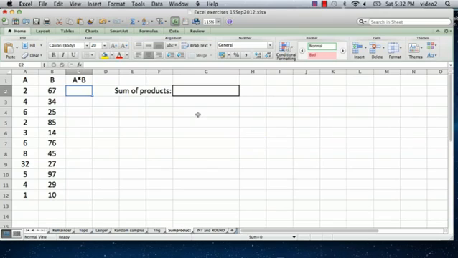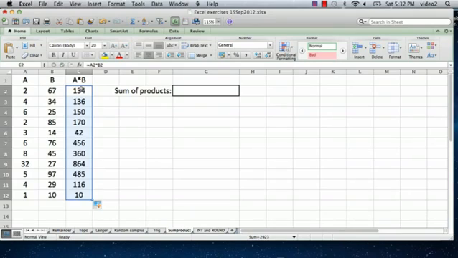We just go into this column and we say equals that times that, and then we take that and we just drag the formula down. So we got all the products, and then down here we're going to just do the sum of the products,